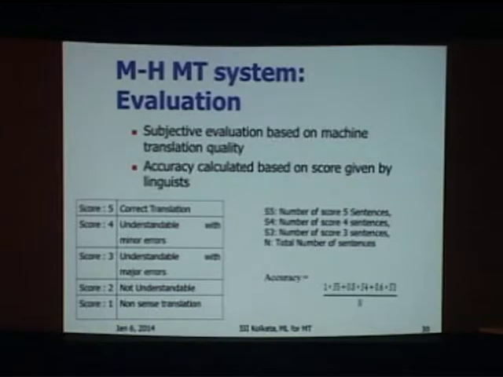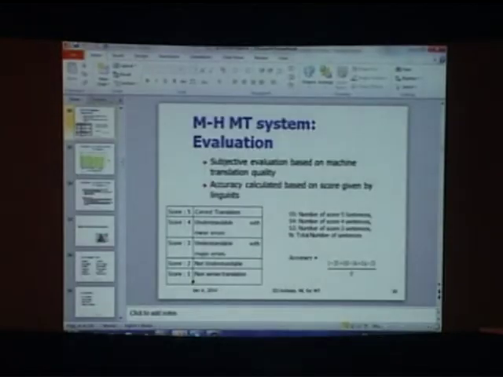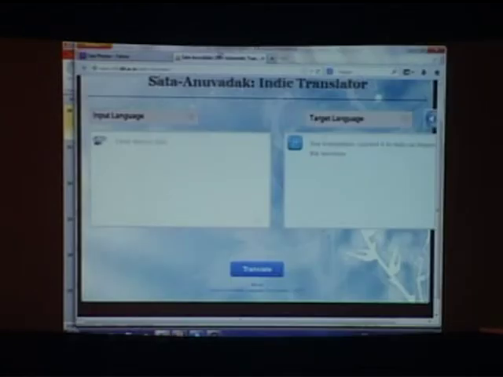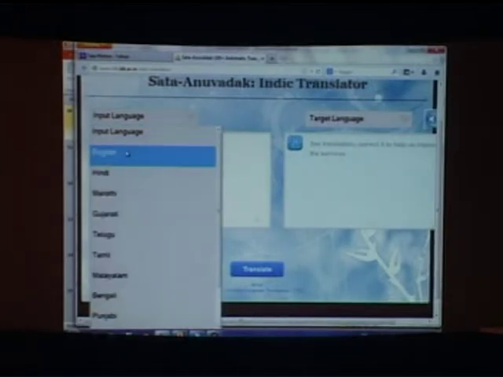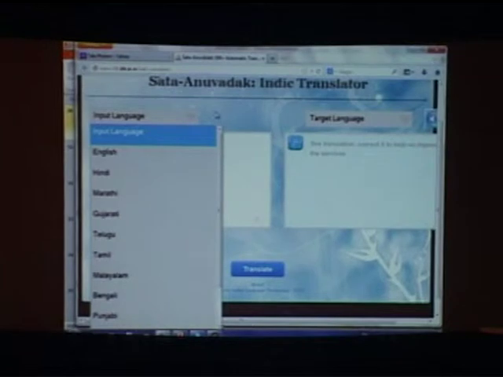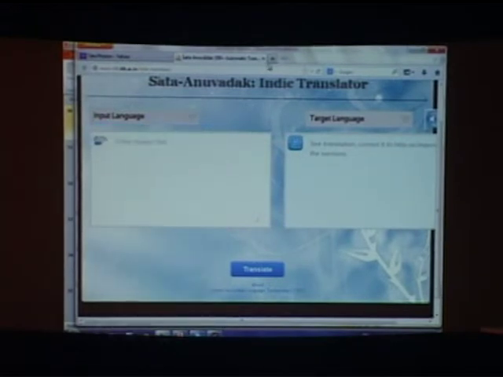So if you don't believe what it means, we have built a machine translation system for 11 languages. Okay, and this is a pair-based machine translation system. So there are 110 translators. I'll demonstrate this very soon. But let's take a very well-known machine translation system, Google. I think many of you have used this translator.